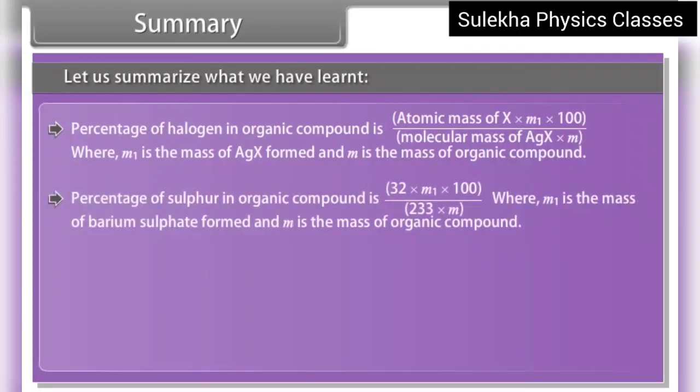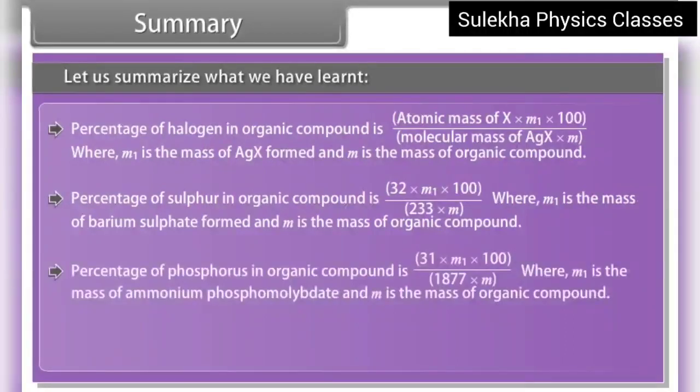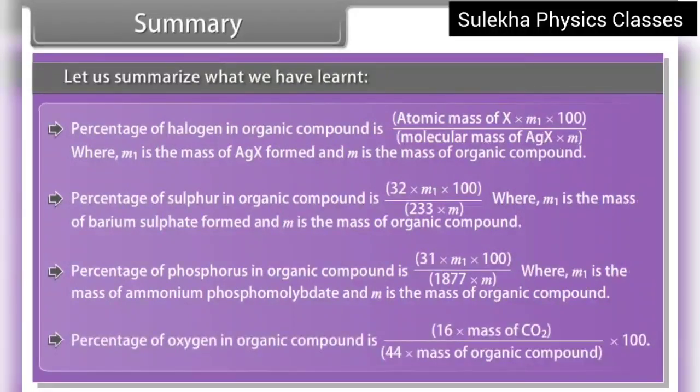Percentage of sulfur in organic compound is 32 × M1 × 100 / (233 × M), where M1 is the mass of barium sulfate formed and M is the mass of organic compound. Percentage of phosphorus in organic compound is 31 × M1 × 100 / (1877 × M), where M1 is the mass of ammonium phosphomolybdate and M is the mass of organic compound. Percentage of oxygen in organic compound is 16 × mass of carbon dioxide / (44 × mass of organic compound) × 100.